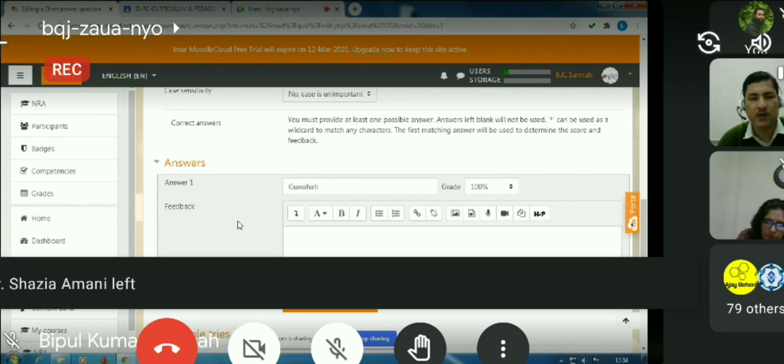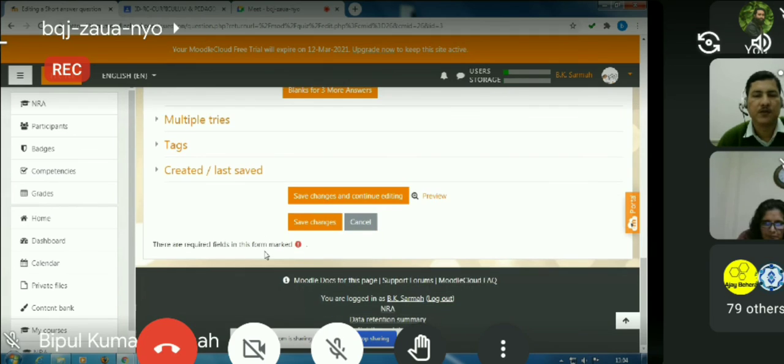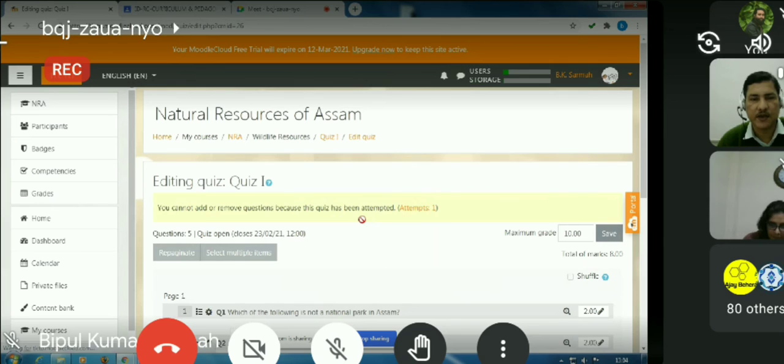We can add more answers also, if 2 answers are possible. For example, name a superior planet. If I give options for superior planets, say Mars, Jupiter, Saturn, any of those will be correct. In this way, I can give more options for the short answer. So this is the short answer question whose setting is like this.